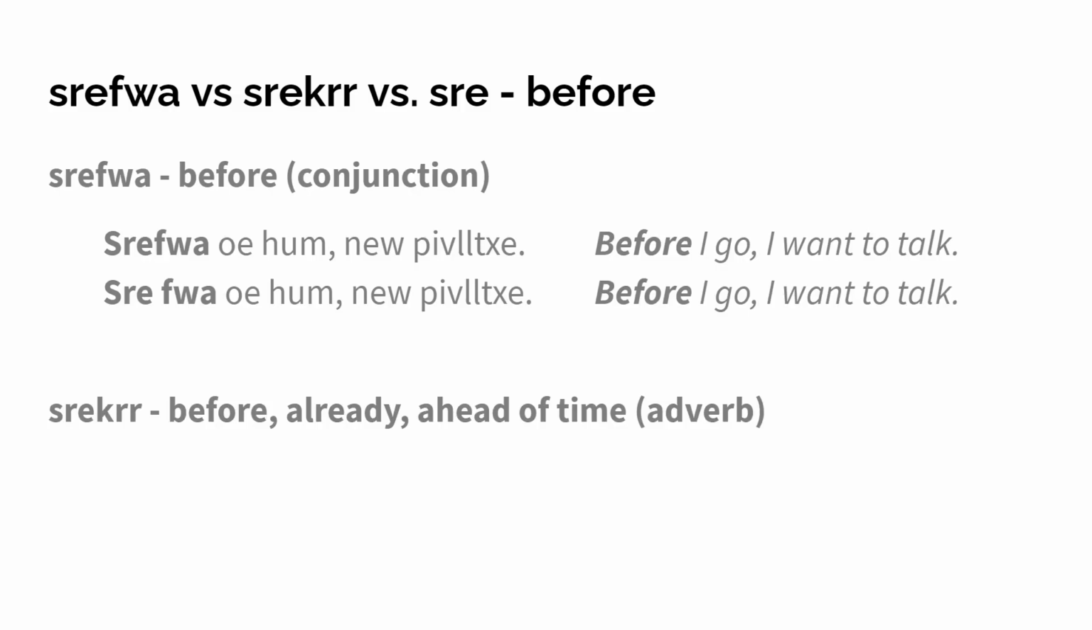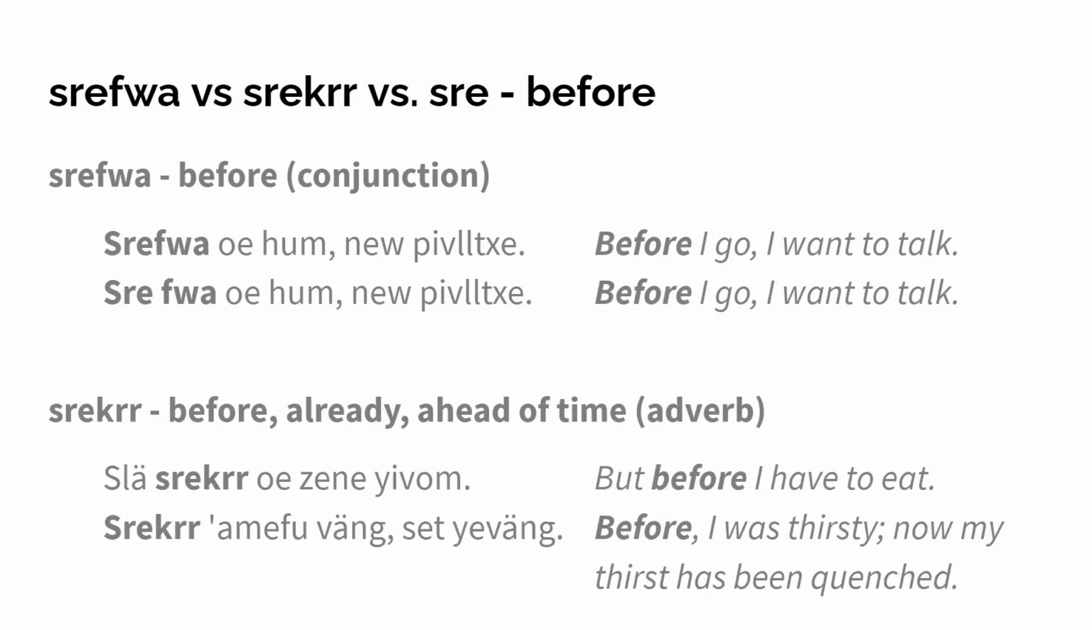Then we have srekrr, before, already, ahead of time, which is an adverb. So, for example, srekrr oezene yivom, but before I have to eat. Or srekrr amefuveng, before I was thirsty. Set yeveng, now my thirst has been quenched, so now not thirsty anymore.